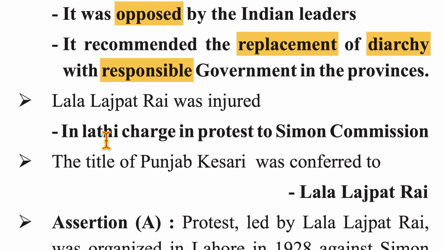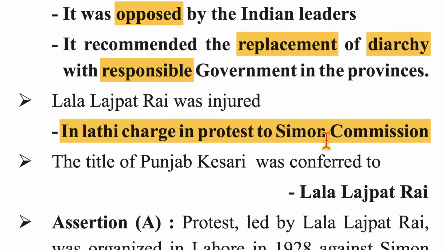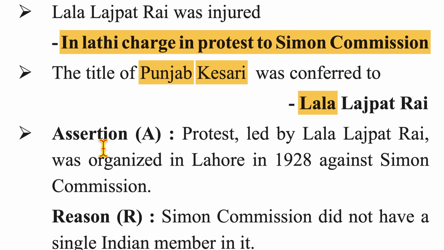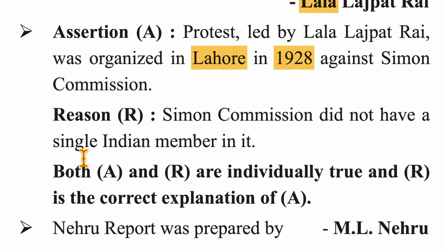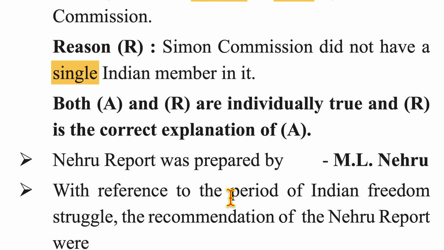Lala Lajpat Rai was injured in lathi charge in protest to Simon Commission. The title of Punjab Kesari was conferred on Lala Lajpat Rai. Now, assertion and reasoning. Protest led by Lala Lajpat Rai was organized in Lahore in 1928 against Simon Commission. Simon Commission did not have a single Indian member in it. Both assertion and reasoning are individually true, and reasoning is the correct explanation of the assertion.